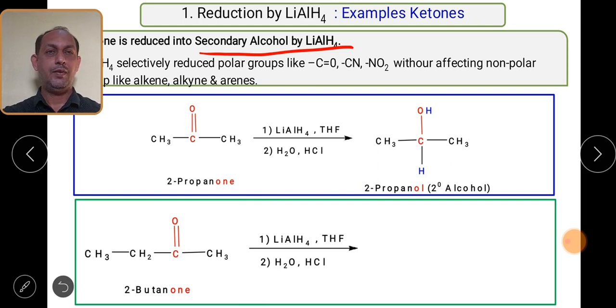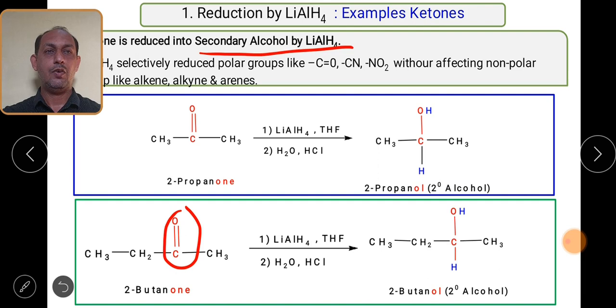2-butanone when reacted with lithium aluminum hydride in presence of THF, and then the complex formed will get hydrolyzed. So what will happen? This C=O group will get converted into CHOH. So which particular product does it form? It must form 2-butanol, that is CHOH. So this is a change, you can see.